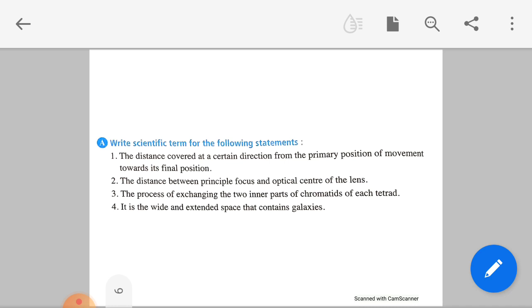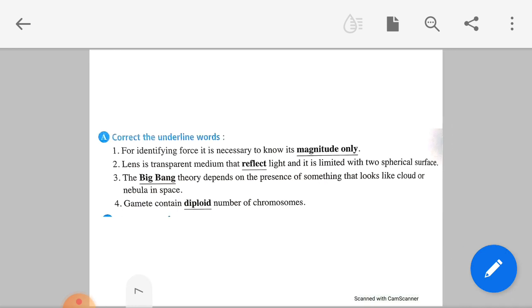It is a wide and extent space that contains galaxies. It is called the universe. Correct the underlined word. For identifying force it is necessary to know its magnitude only. Surely not, because force is a vector, so I must say the magnitude and the direction. Lens is a transparent medium that reflects light. Surely not reflect, it is refract. Okay.